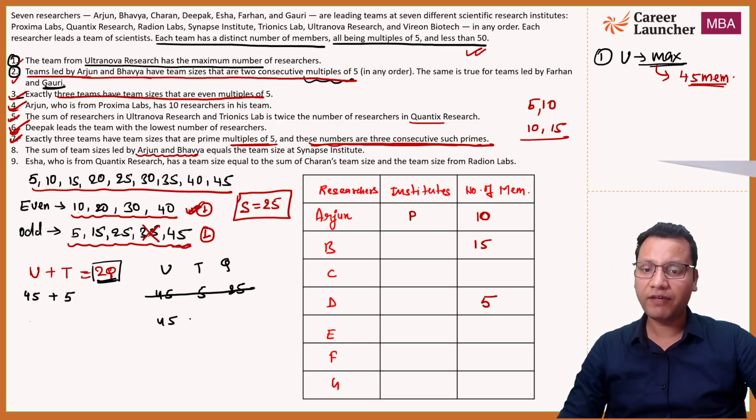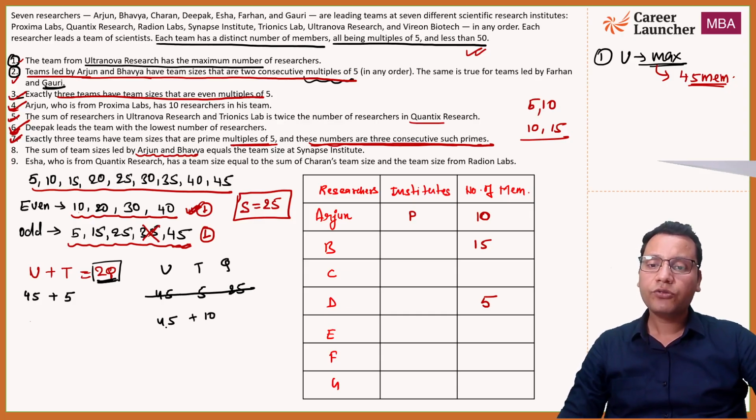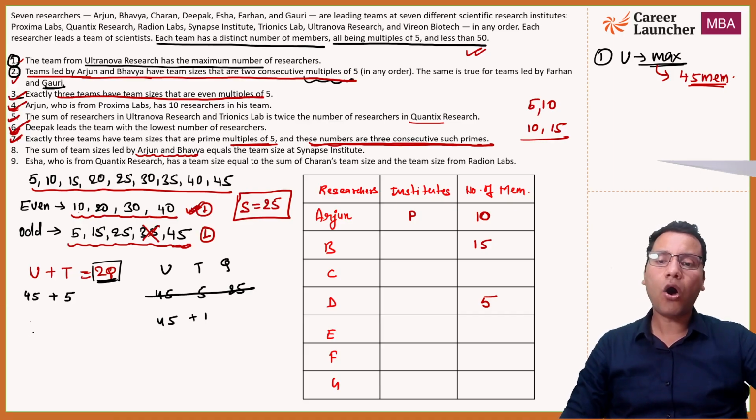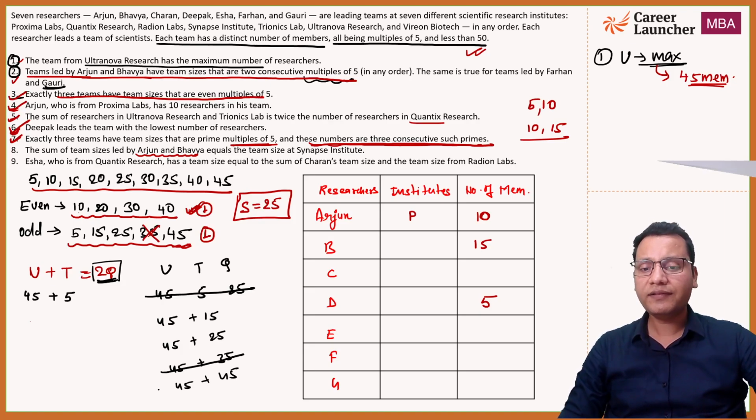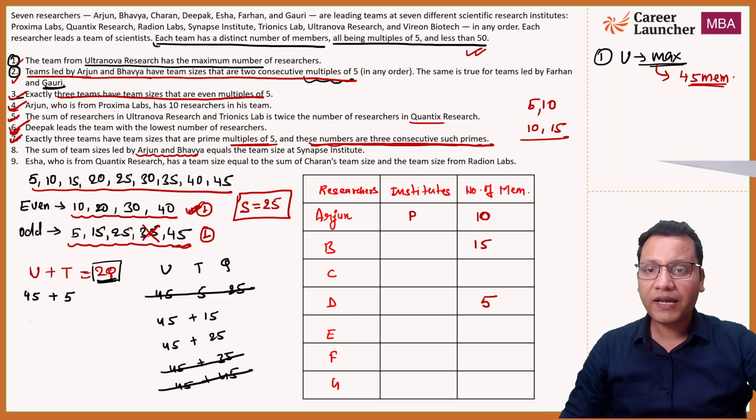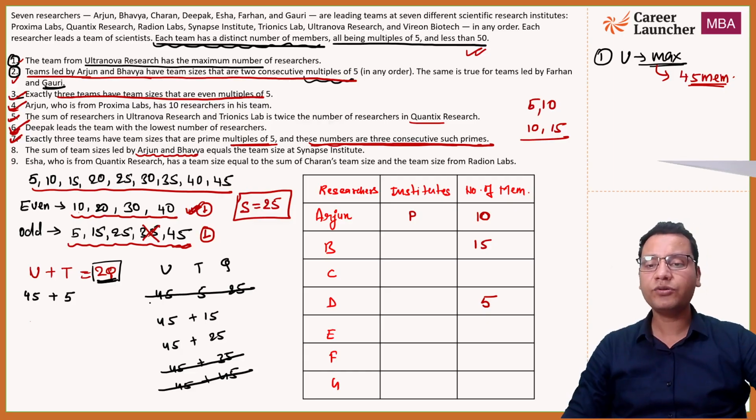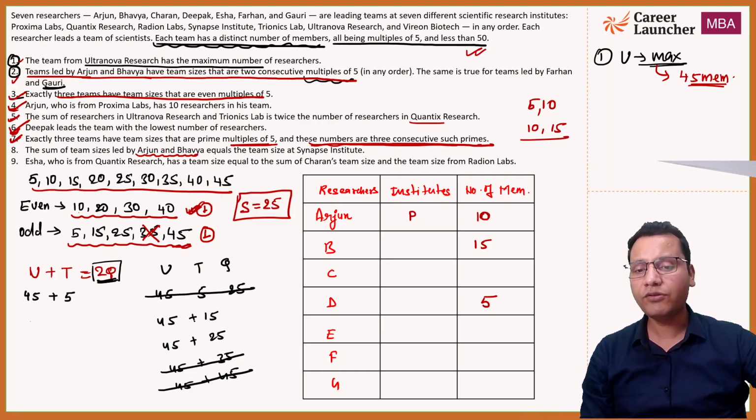Second possibility: u is fixed at 45, right? Now अगर आप इसको 10 दोगे ना तो the sum will be an odd number, which is not possible. अभी समझाया था, so it cannot be. So t has to be an odd multiple of 5, so this will be 15, right? Or else you can say 45 plus 25. Next will be 45 plus 35, but that is again not possible because 35 is not in our table. And the next will be 45 plus 45. This also cannot be possible because यहाँ पे लिखा हुआ है each team has a distinct number of team members, so u and t both cannot have 45, right? So we are left with two possibilities.